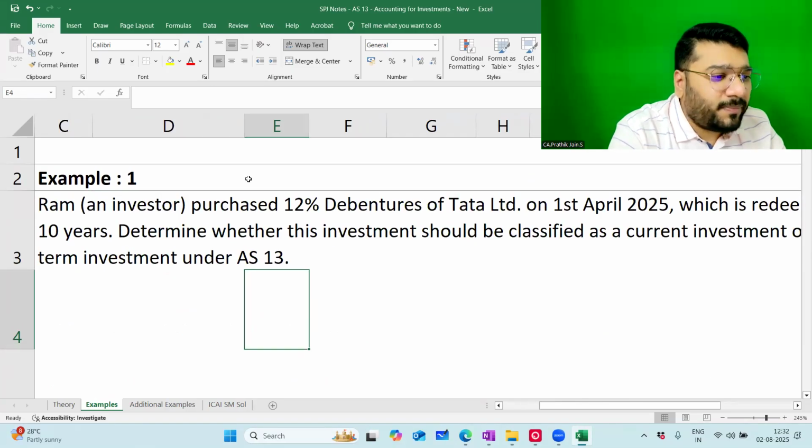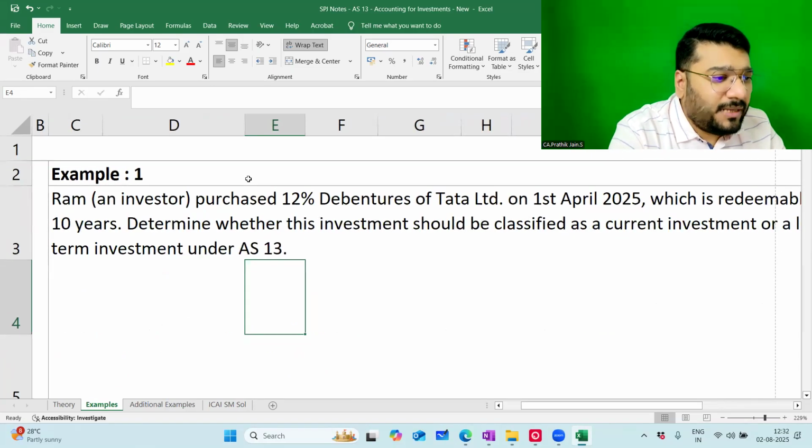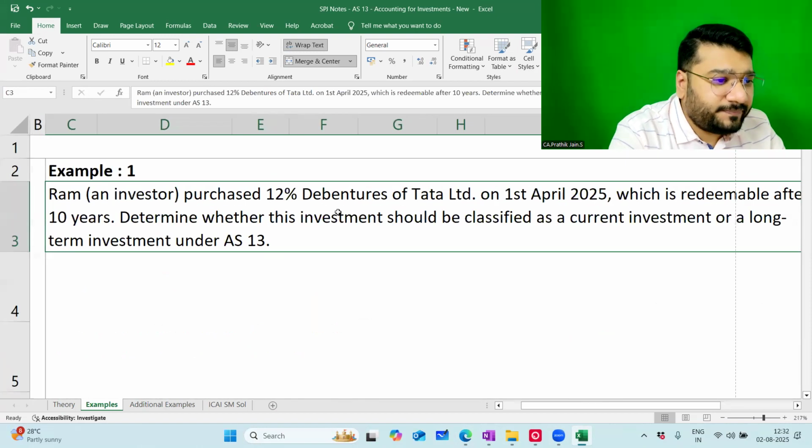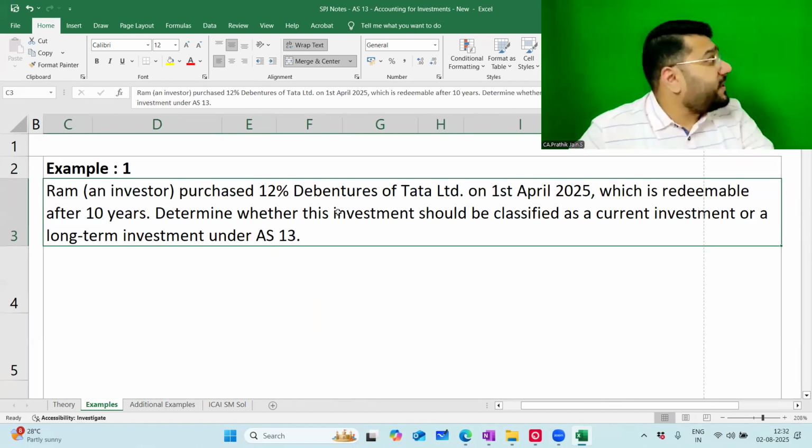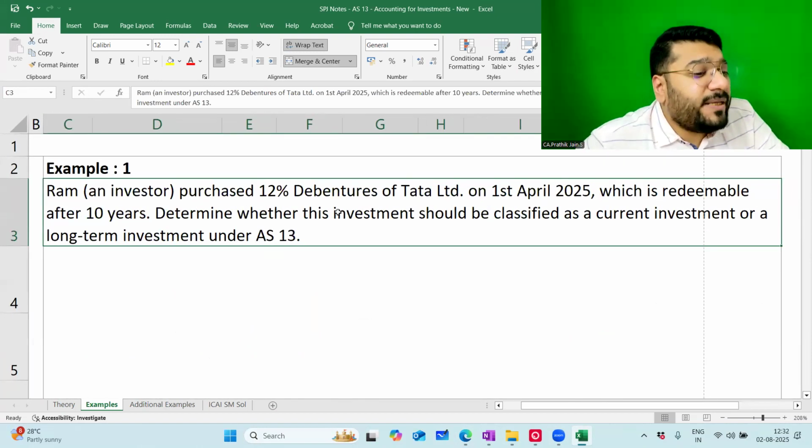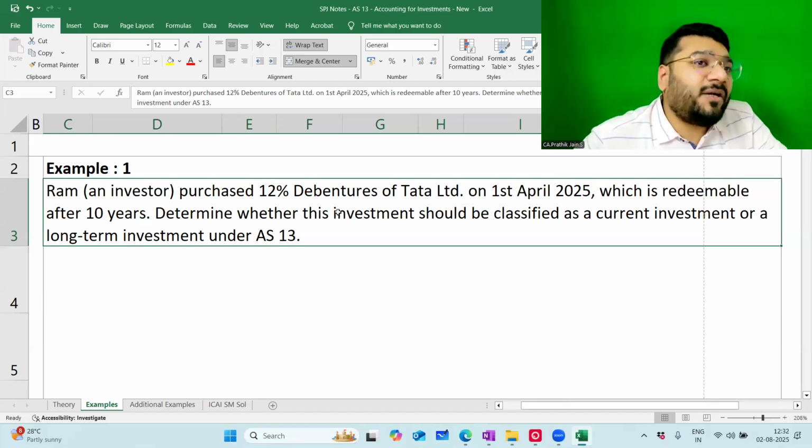Now coming back to you. All of you understood the meaning? No? I'll give you 2 minutes of time. Tell me, what is the classification of this? Ram investor purchased 12% debenture of Tata Limited. Guys, in AS13 we do accounting on behalf of the investor. AS13 talks about accounting for investment. Who does investment? Investor. So if I call Ram an investor, do you have any problem?